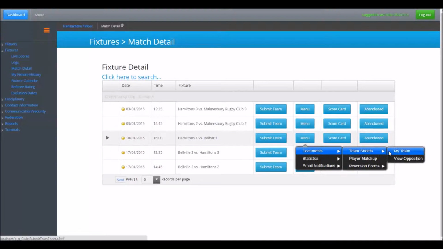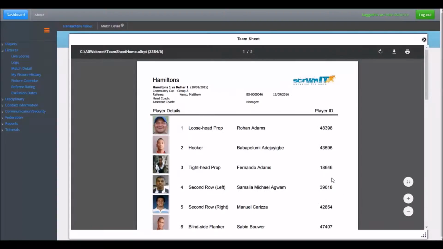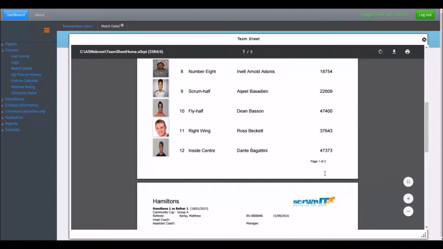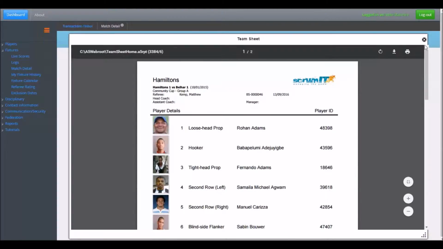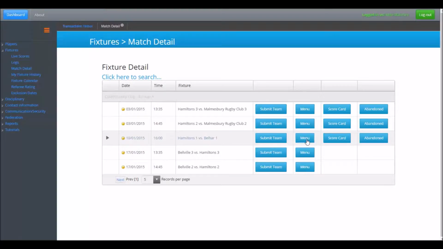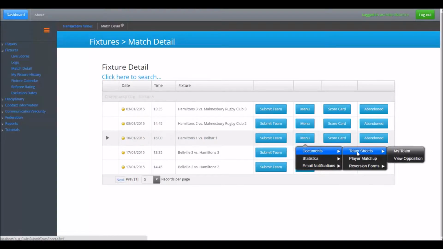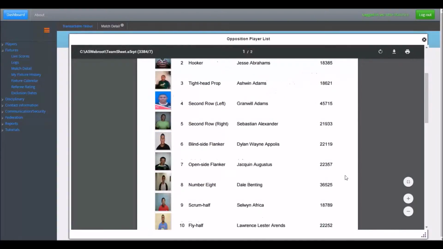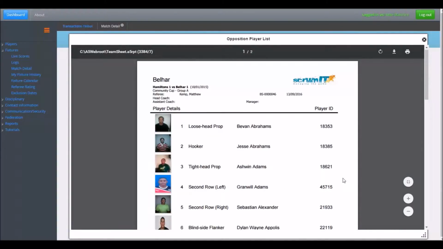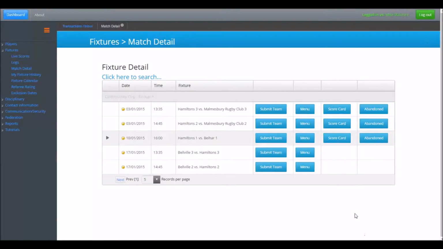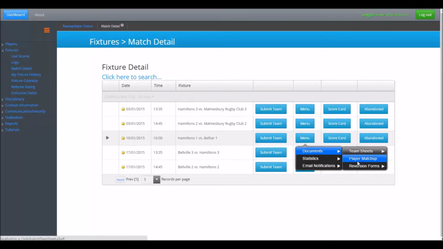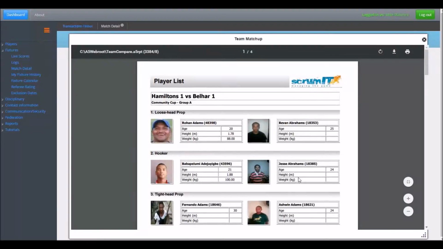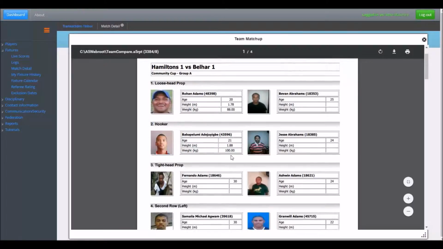Under Documents you can print team sheets for both your team and the opposition team. The next option gives you a player matchup of the side selected, comparing them by age, weight and height of each player position.